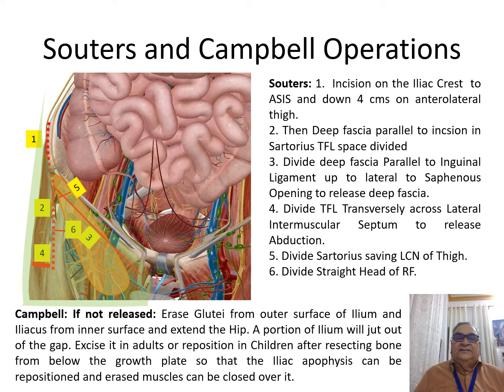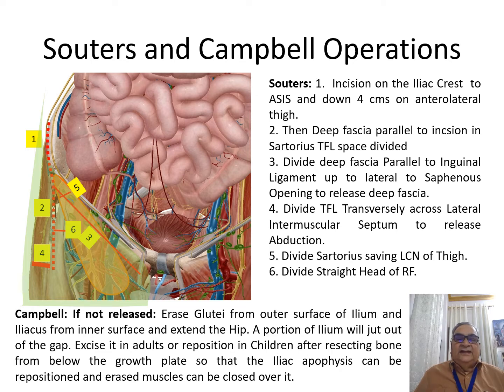Under the deep fascia, you divide the sartorius, saving the lateral cutaneous nerve of thigh, and then you divide the straight head of rectus femoris, saving the lateral circumflex femoral artery. If the contracture is not corrected, you erase the gluteus from the outer surface of the ilium and iliacus from its inner surface, and then you extend the hip.